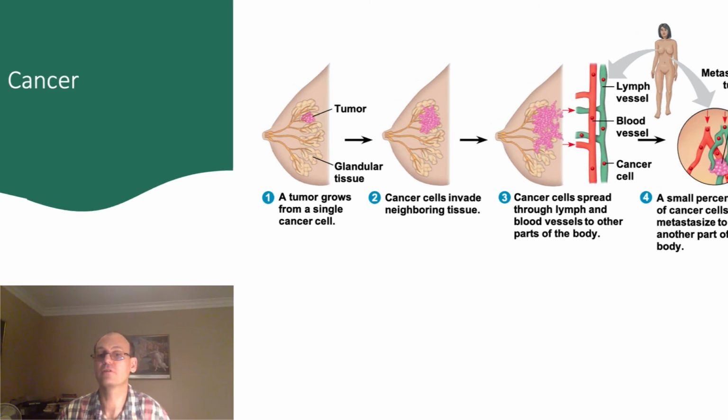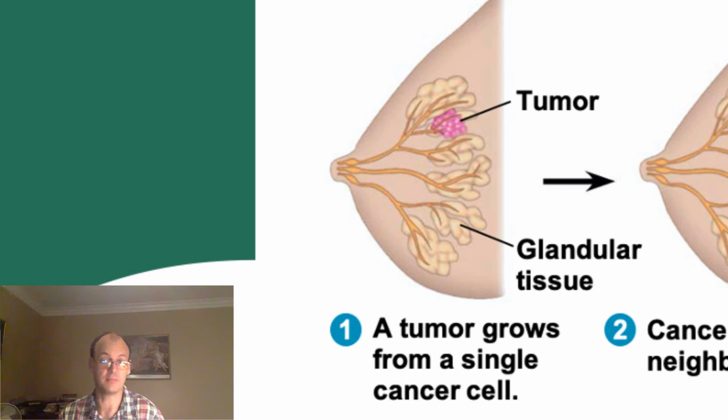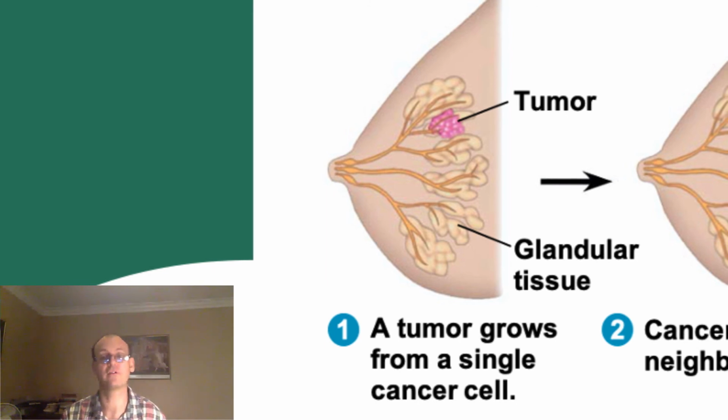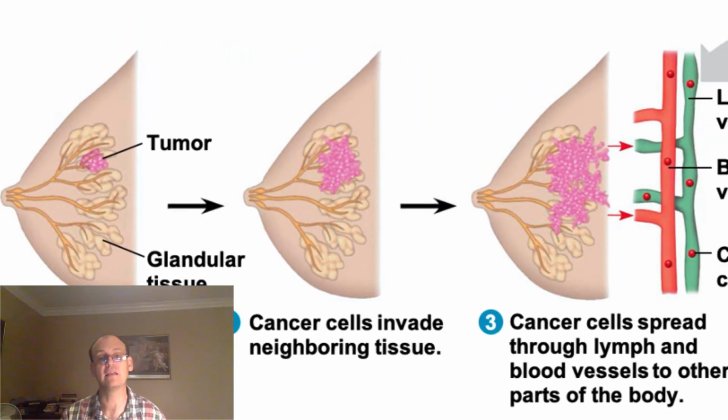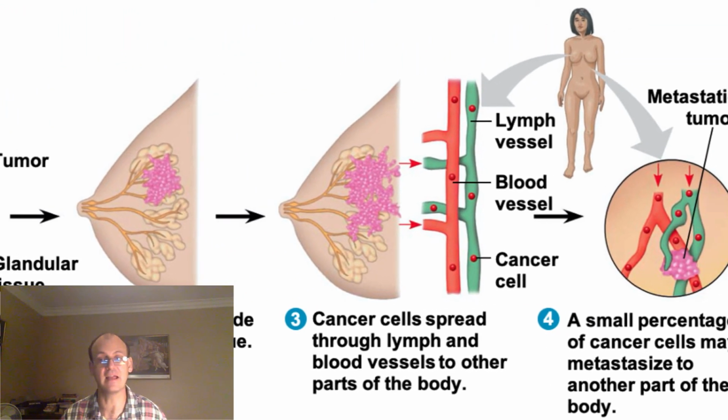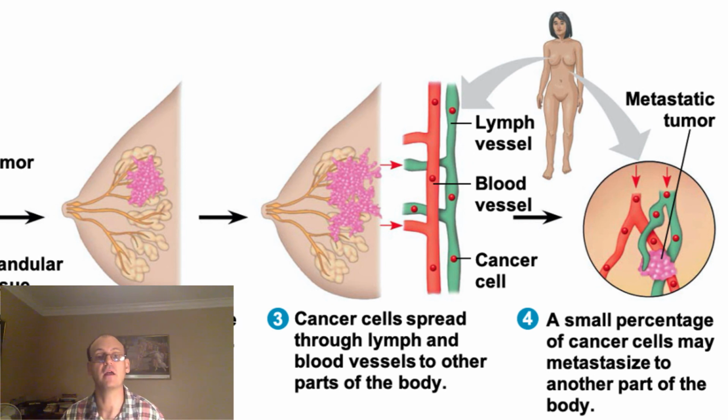Often, tumors are benign and do not cause health problems for the individual. However, additional mutations may cause cells of the tumor to be able to survive and grow in other parts of the body. When this happens, the tumor is said to be malignant, and it metastasizes to other parts of the body, often through blood vessels or the lymphatic system.